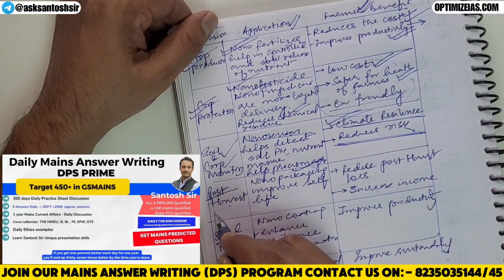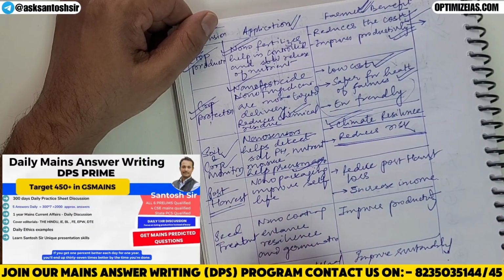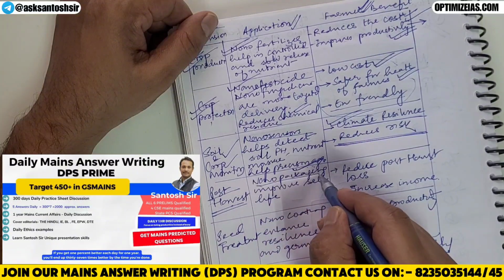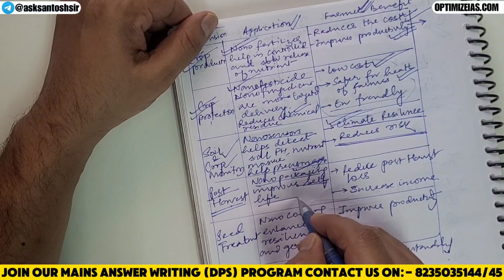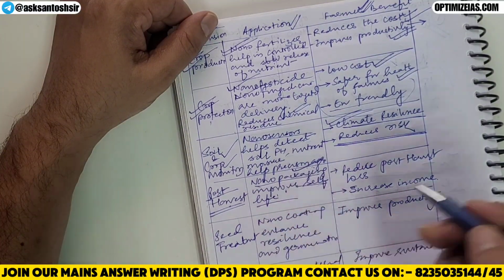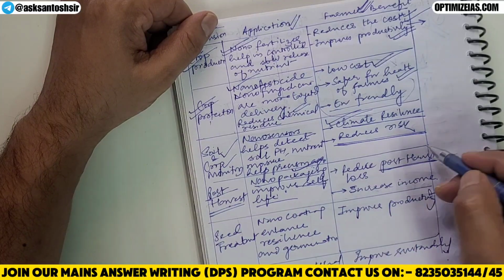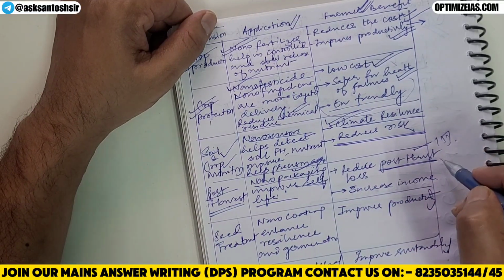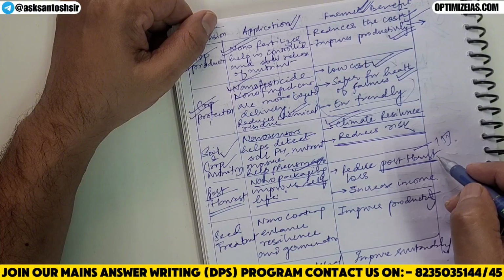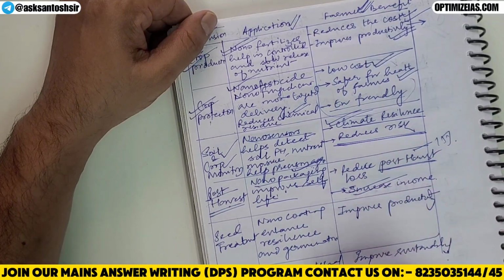Next, nanotechnology can be used in post-harvest management through nano packaging. Nano packaging improves the shelf life. So how does it impact farmers? It will reduce the post-harvest cost. You know guys, post-harvest loss is around 15%. So incomes of farmers reduce because of the post-harvest loss. So by reducing the post-harvest loss, we are increasing the income of the farmers.